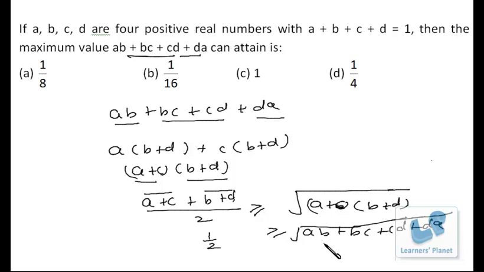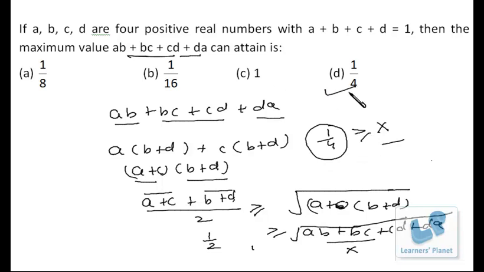If we remove the square root, it is less than or equal to 1 by 4. Suppose this expression is x, so x is less than or equal to 1 by 4. So the maximum value it can achieve is 1 by 4.